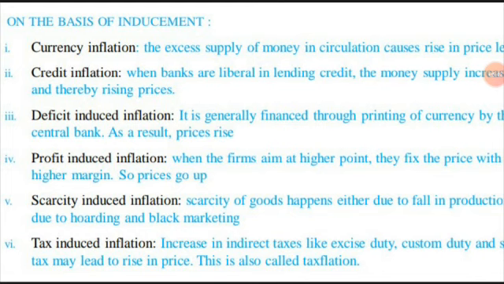Next is tax-induced inflation. A tax on the product, excise duty, customs duty, sales tax, and now GST that they have imposed. When that increases, automatically the price of a product also increases. See, before GST the fridge rate, for a 5-liter fridge, was only 10,000. After GST tax was imposed, that 5-liter fridge becomes 16,000. That's how the price of a commodity will increase.